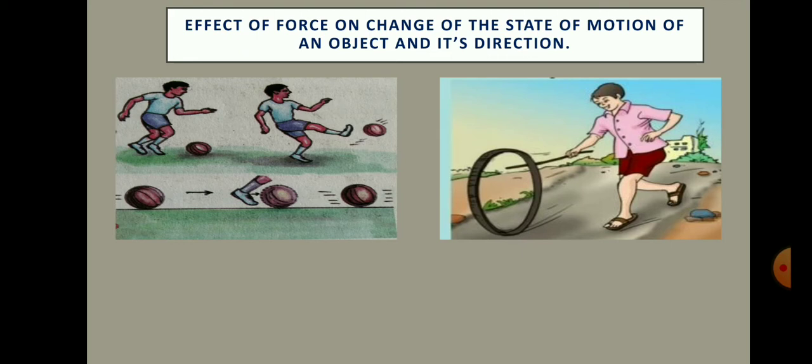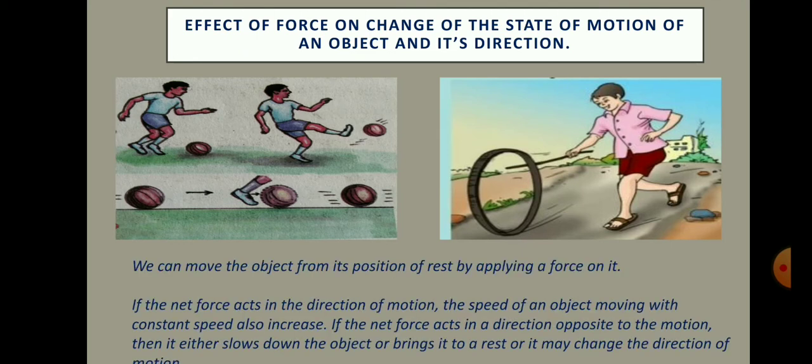From these examples, we can say that we can move an object from its position of rest by applying a force on it. If the net force acts in the direction of motion, the speed of an object moving with constant speed also increases. If the net force acts in a direction opposite to the motion, then it either slows down the object or brings it to a rest, or it may change the direction of motion.